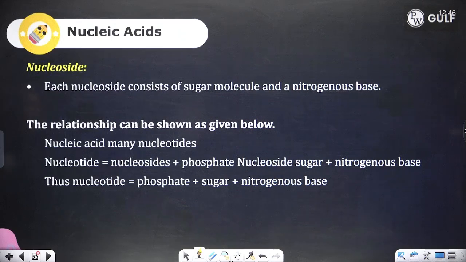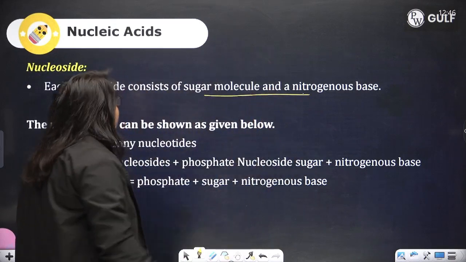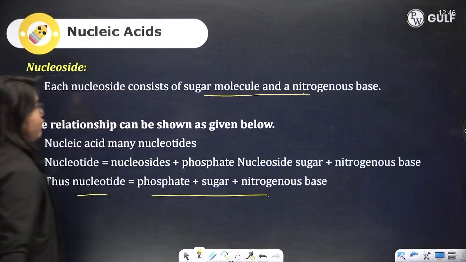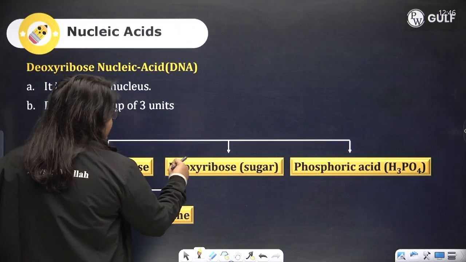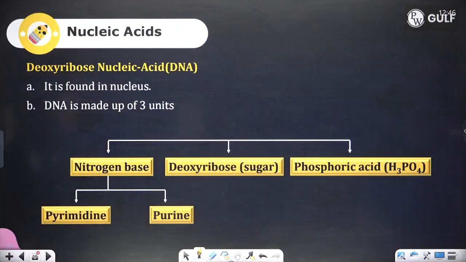Nucleoside: each nucleoside consists of a sugar molecule and a nitrogenous base. I told you sugar plus base is your nucleoside. What is a nucleotide? When a phosphate group is added to it, you get your nucleotide. So nucleotide is phosphate plus sugar plus nitrogenous base. Nitrogen base plus sugar is a nucleoside, and both of them with phosphoric acid is your nucleotide.